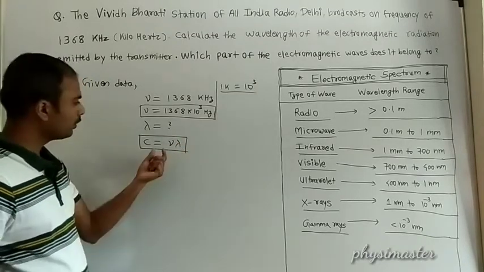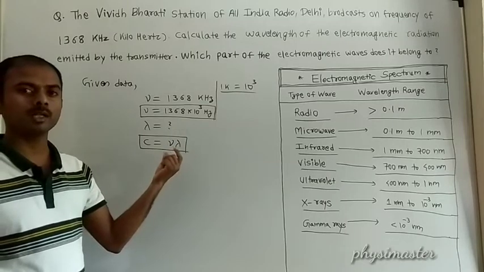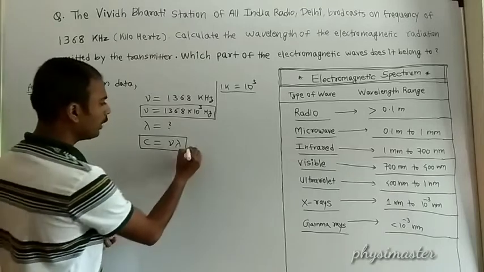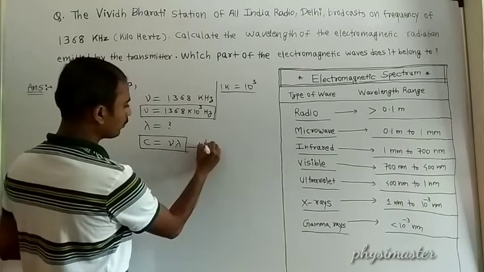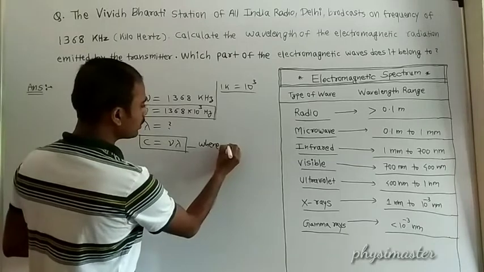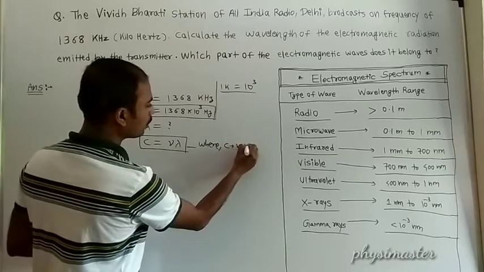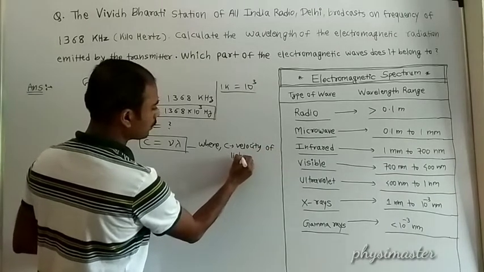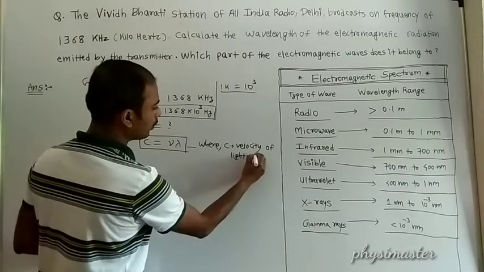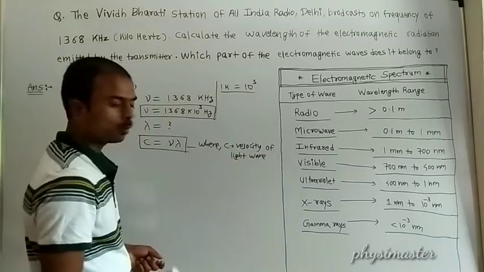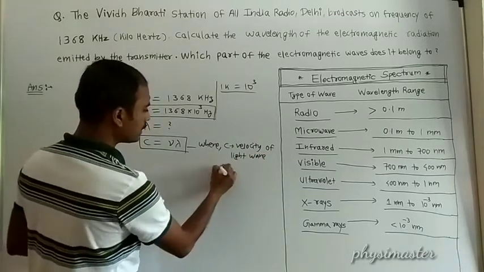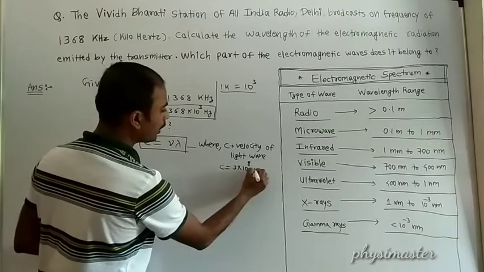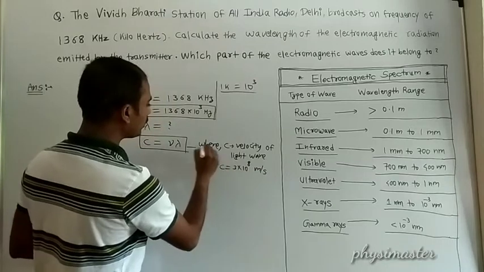Okay, so this is the relation between frequency of the electromagnetic wave and wavelength of the electromagnetic wave, where C is what? This is velocity of electromagnetic wave or light wave, whose value is approximately 3 into 10 to the power 8 meter per second.